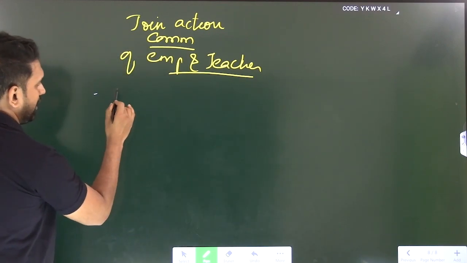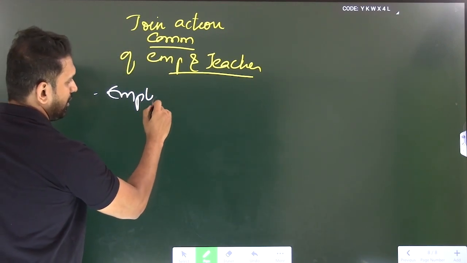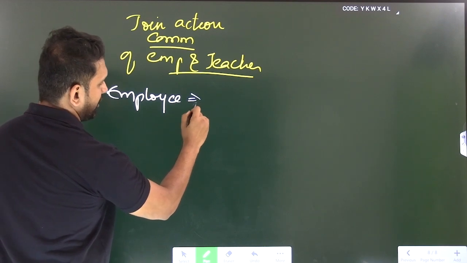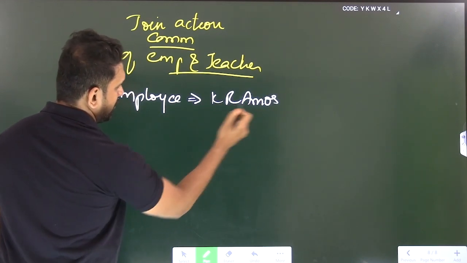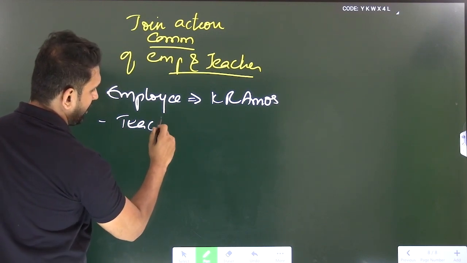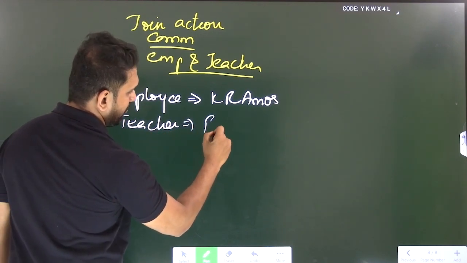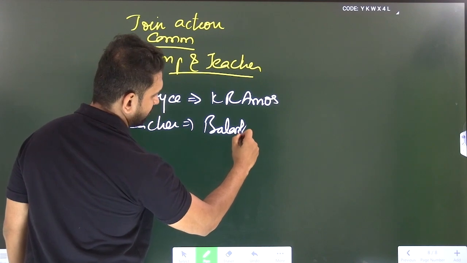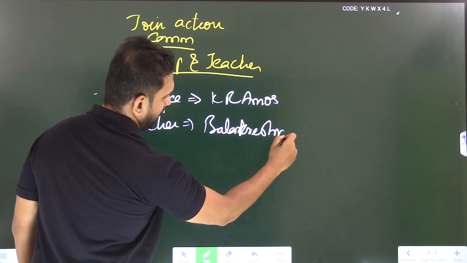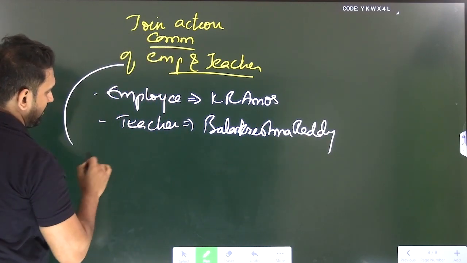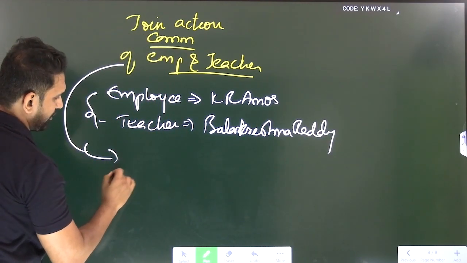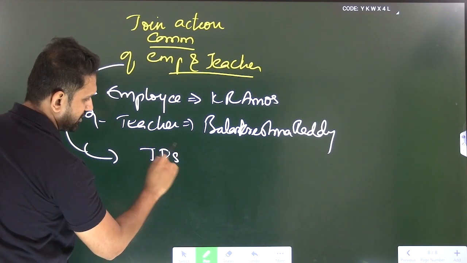The Employees Joint Action Committee was headed by K.R. Amos. The Teachers Joint Action Committee was headed by Balakrishna Reddy. These two associations declared that they are going to work with Telangana Praja Samiti.